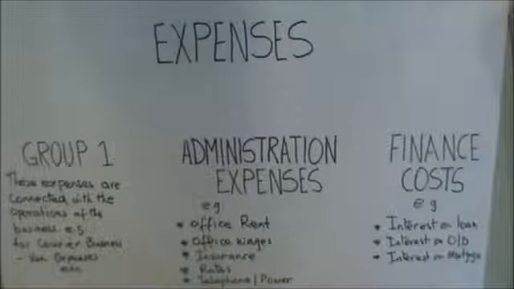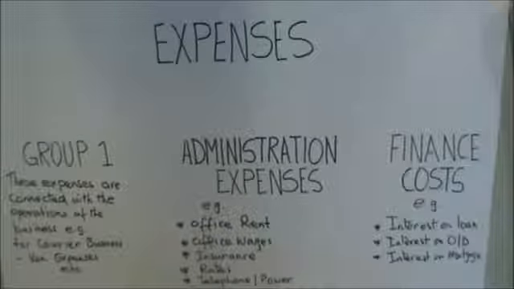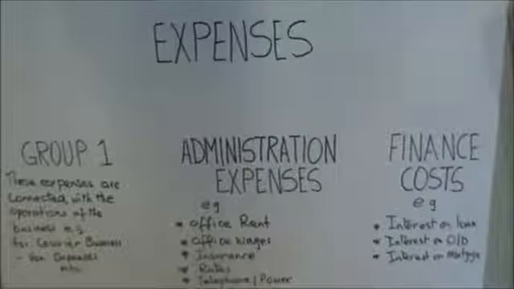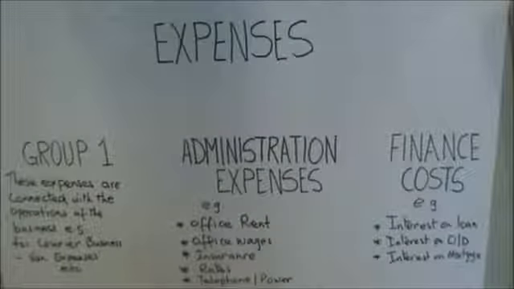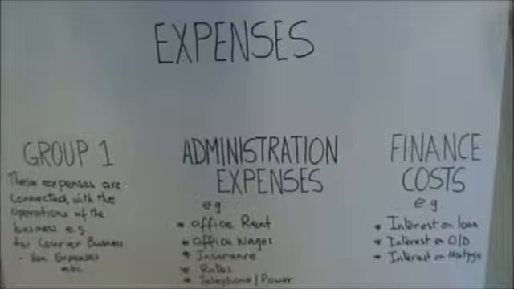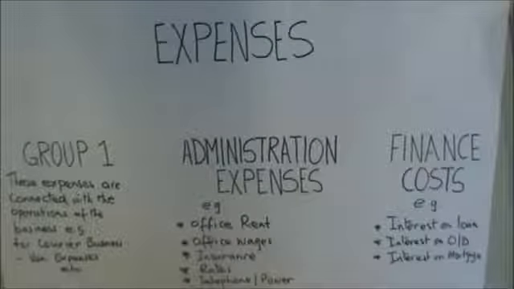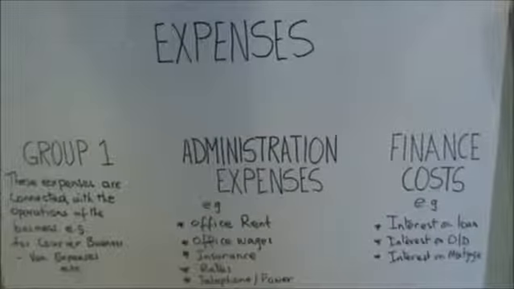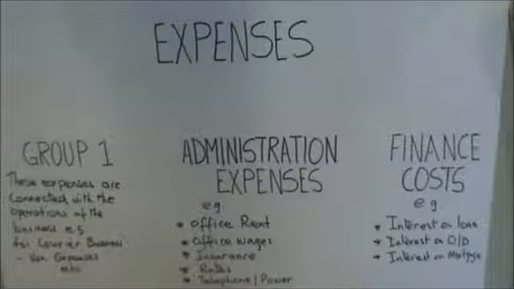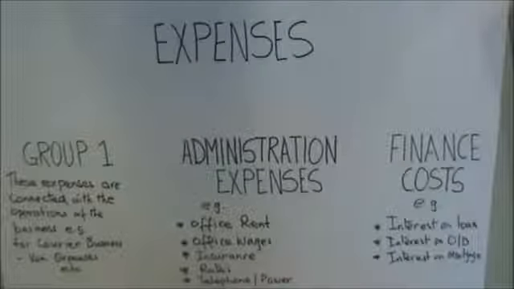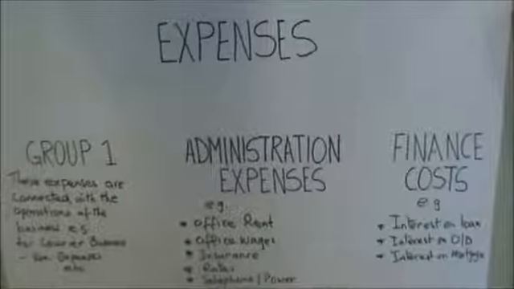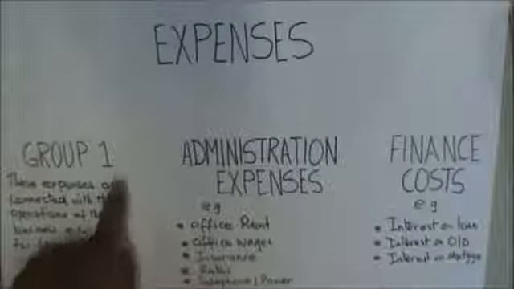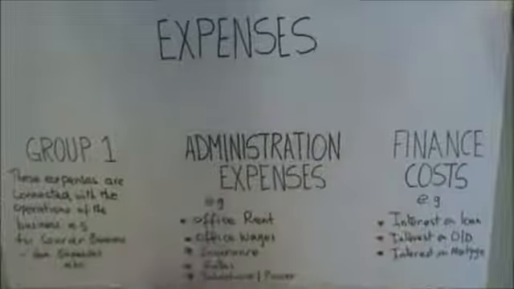So, for instance, if we are reporting expenses of a courier business, then we are looking at expenses like van repairs, van expenses, anything to do with running the operations of the courier business. And bear in mind, they have to be expenses. So the expenses of a service business are reported in three categories: Group 1, administration expenses, and finance costs.